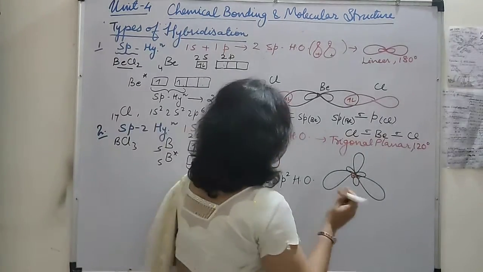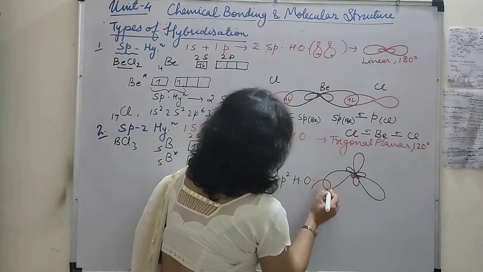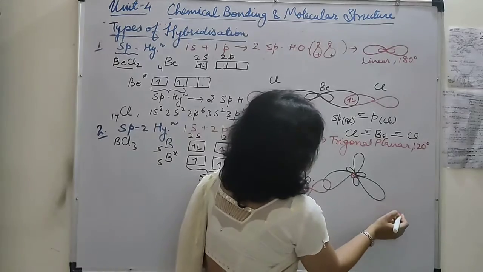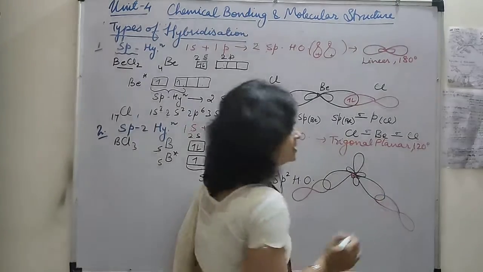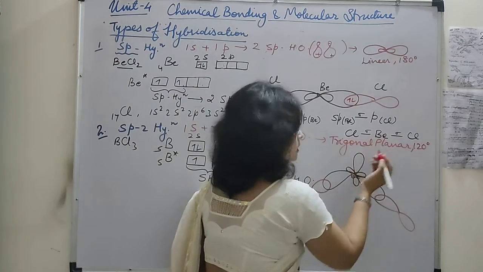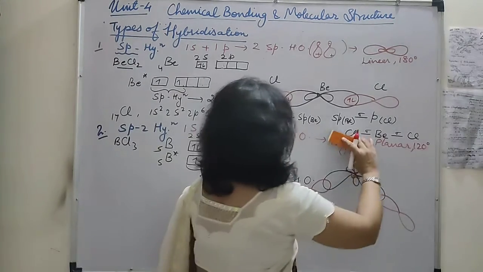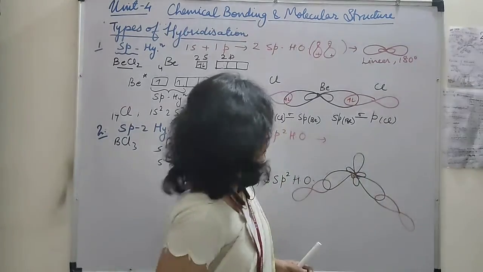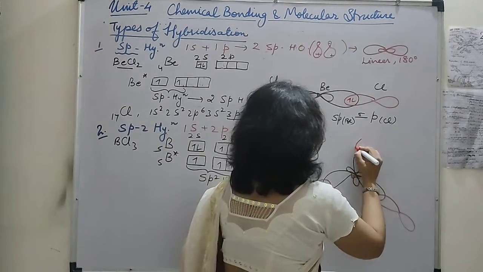Let's show them. This is one of the p orbital of chlorine. This is another p orbital of chlorine atom, and here we had written, so it will be like this.